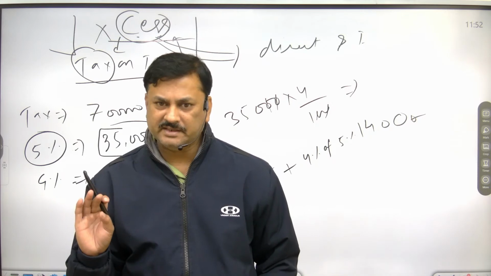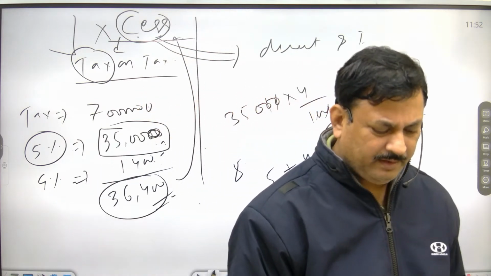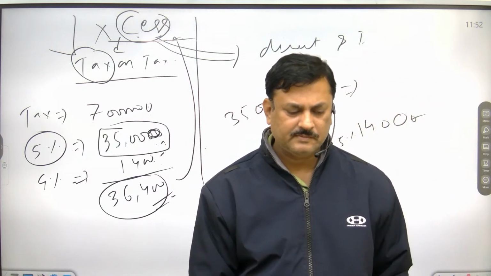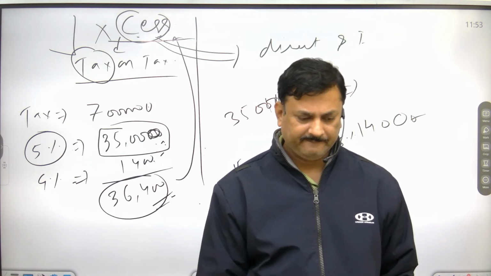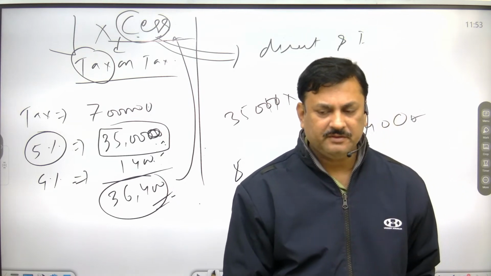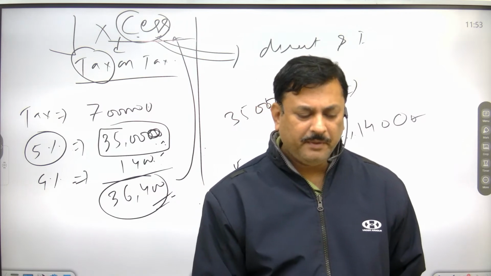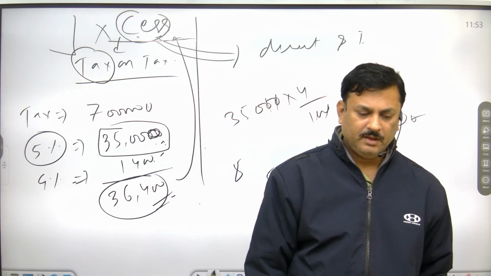Both governments have the right to impose cess for the development or welfare of a particular service or sector.